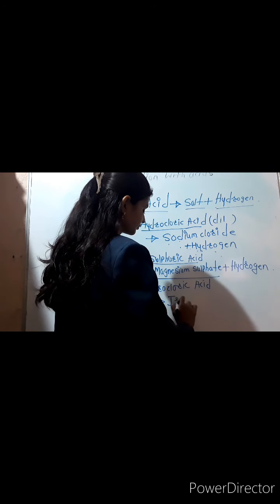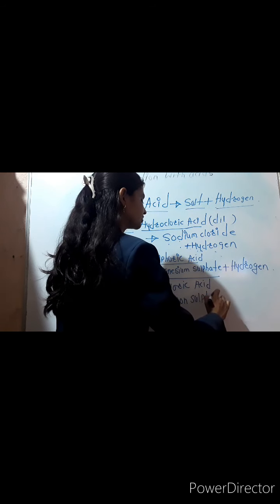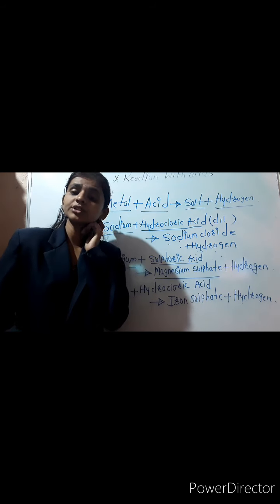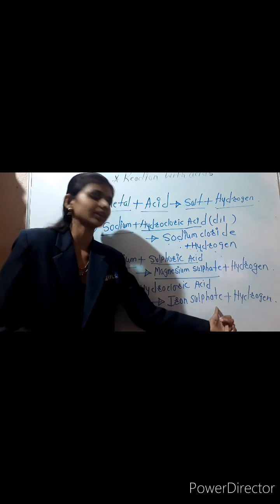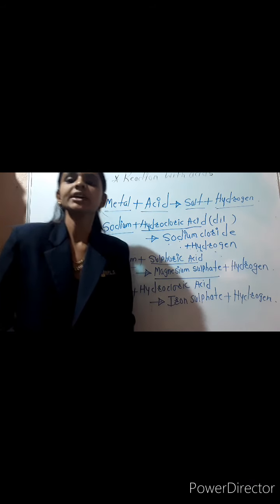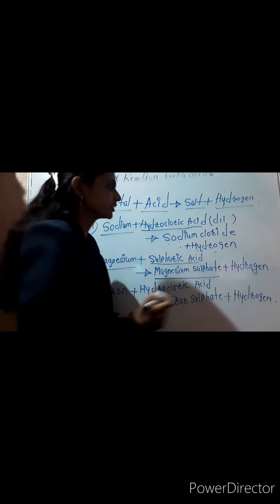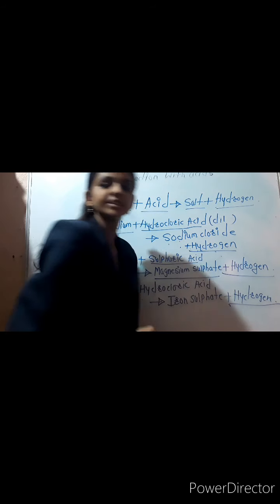We will get iron sulfate, and one thing is common, that is hydrogen. After the reaction of iron with the acid, we get iron sulfate and hydrogen gas is released. In all three reactions, one thing is very common: in each and every reaction hydrogen gas is released.